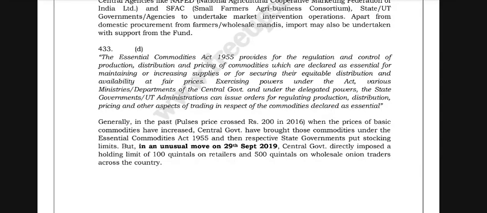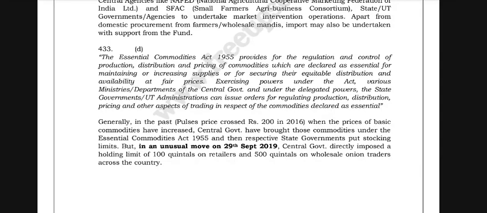The Essential Commodities Act of 1955 provides for the regulation and control of production, distribution and pricing of commodities which are declared as essential for maintaining or increasing supplies, or for securing their equitable distribution and availability at fair prices.